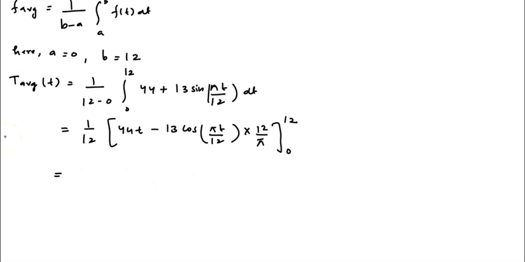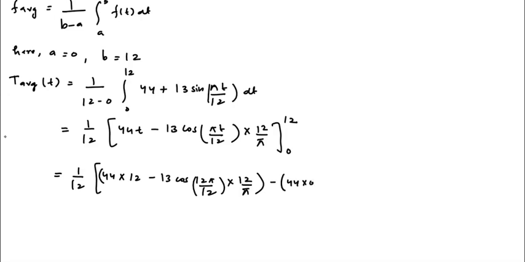So it will be equal to 1/12 times [44 multiplied by 12 minus 13 cos(12π/12) into 12/π] minus [44 multiplied by 0 minus 13 cos 0 into 12/π].